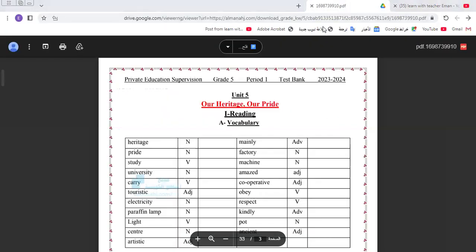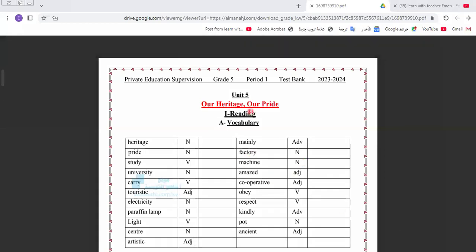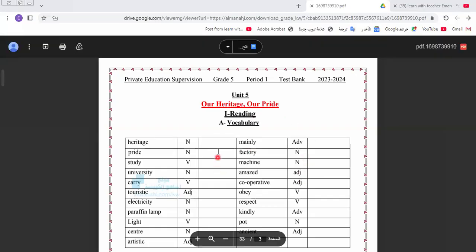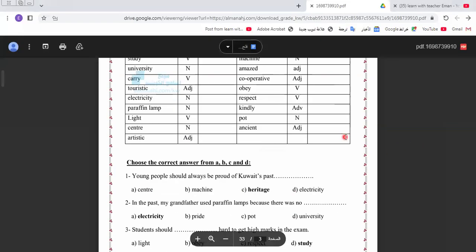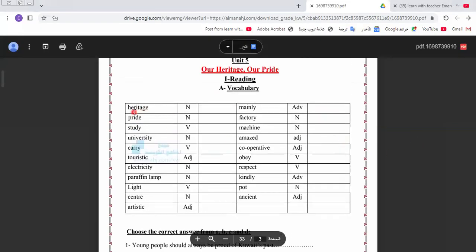Today I will make a quick review on the first unit that we started last video, which is our heritage and our pride. Let's read this and know the vocab in this part. Here we have some vocab, let's learn it together.